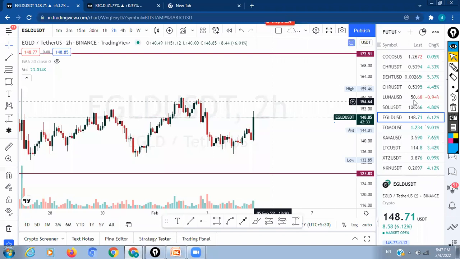So just observe them daily, like before sleeping, or whenever you get free time. You can make a short list of whichever coin is moving, performing well, building value, or is commonly discussed in our group. So you can shortlist from that watch list into another watch list. You can create them in a separate watch list.